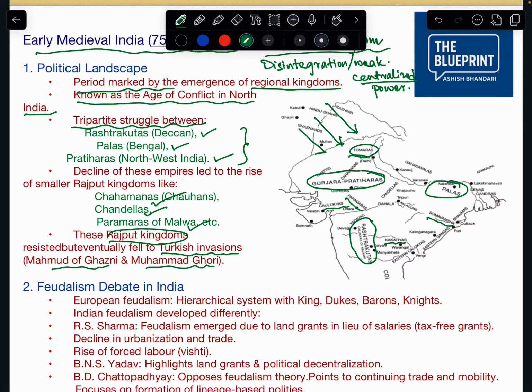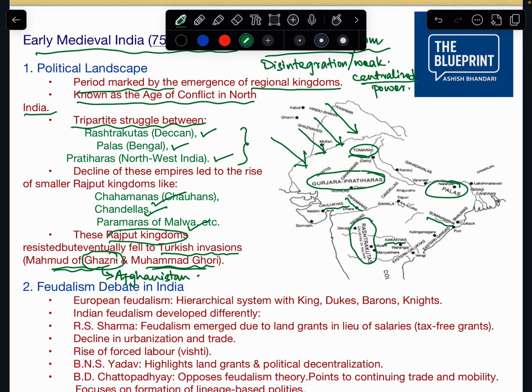Mahmud of Ghazni was a ruler from Ghazni, which is in modern-day Afghanistan. The capital of the Ghaznavid empire was Ghazni.